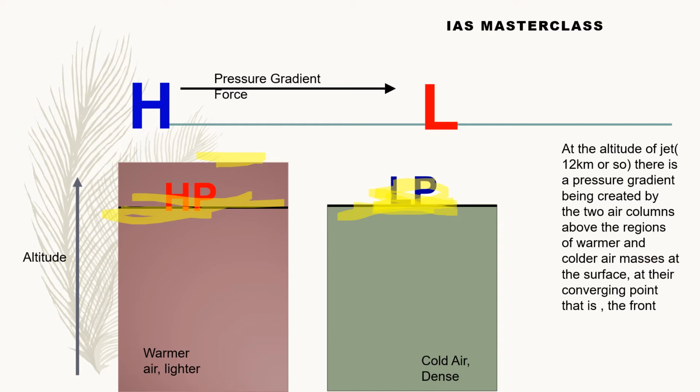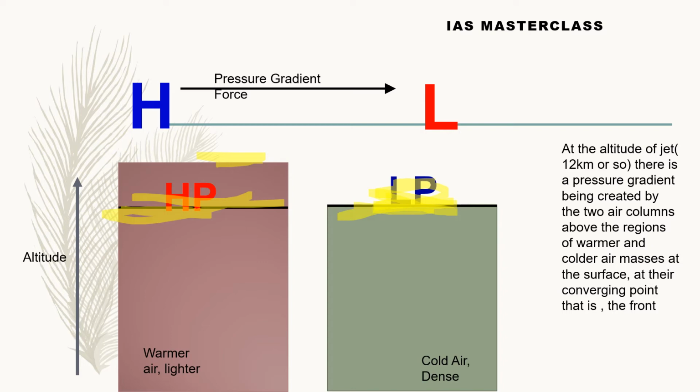A huge pressure gradient is created that creates a force through which air will start moving. Now air will start to move from south to north in the upper atmosphere. If you look at 65° north, at the altitude of the jet, around 12 km or so, there will be an air movement from south to north. Now let us consider the Coriolis effect. Anything moving in the northern hemisphere will be deflected to its right. That means south to north movement will be deflected to the right. That is how jet streams are formed.